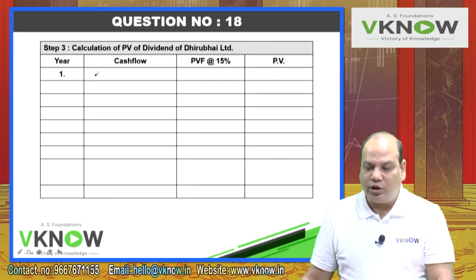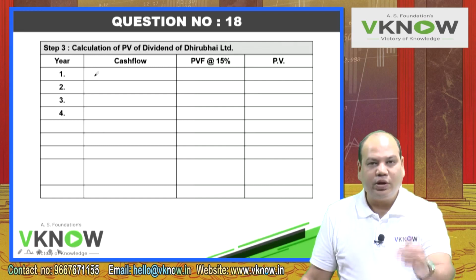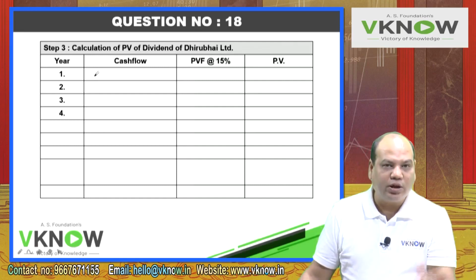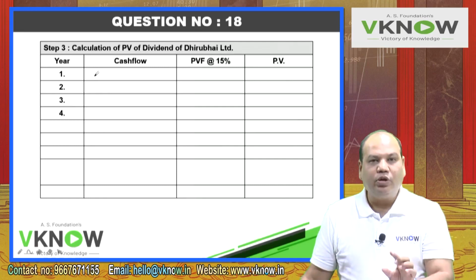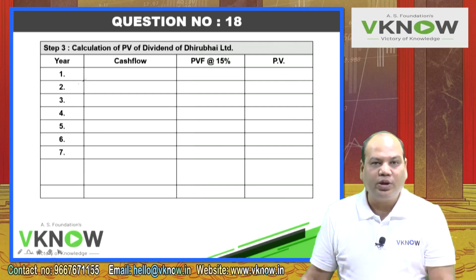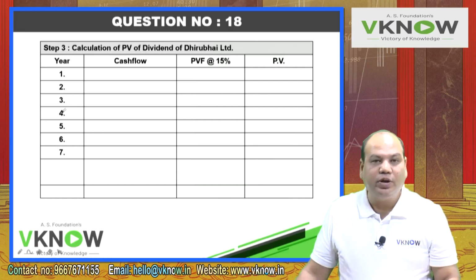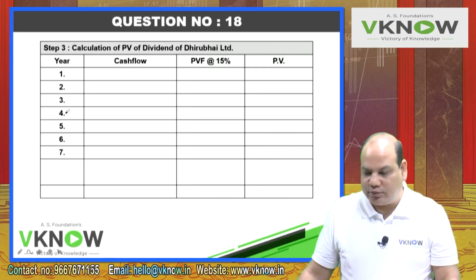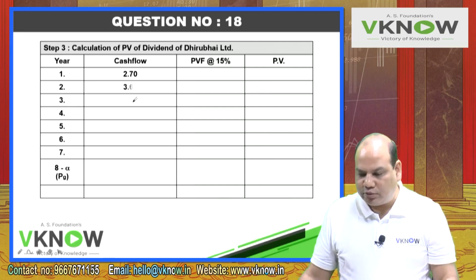First 4-year dividend will remain same, means what we have computed earlier. They will not change the dividend pattern of first 4 years, but 5th, 6th and 7th year dividend will grow at the rate of 25%, and thereafter the dividend will remain constant. So first 4 years you copy from your earlier answer.